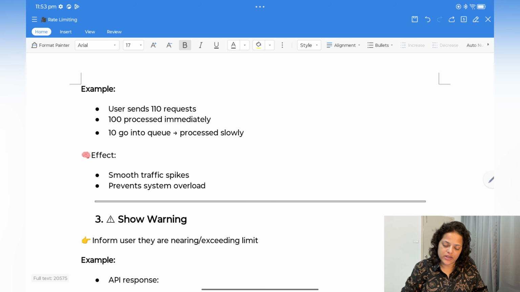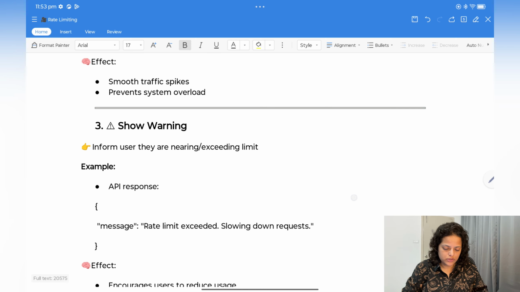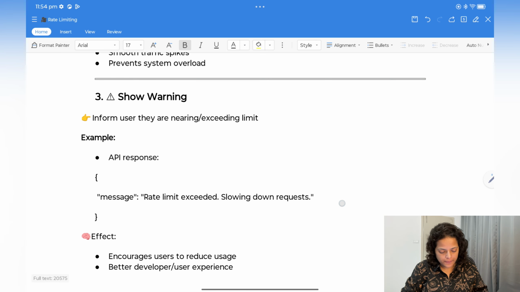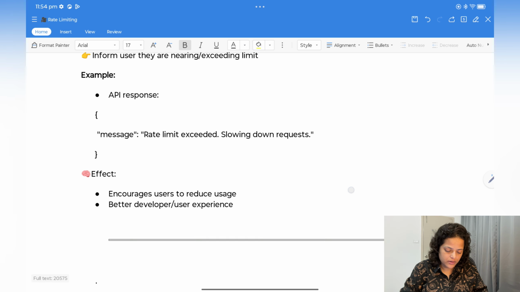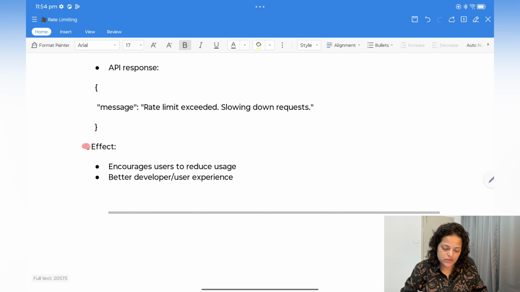So for example, users send 110 requests, so 100 requests process immediately and 10 go to queue and process slowly. So smooth traffic spikes and prevent system overload, right? The third one is show warning. Inform user that they are nearing or exceeding the limit. So for example, you just send this kind of message in API response, rate limit exceeded, and slowing down request.